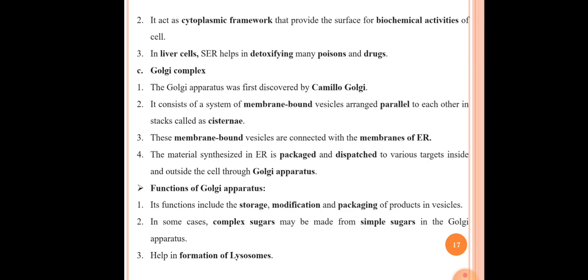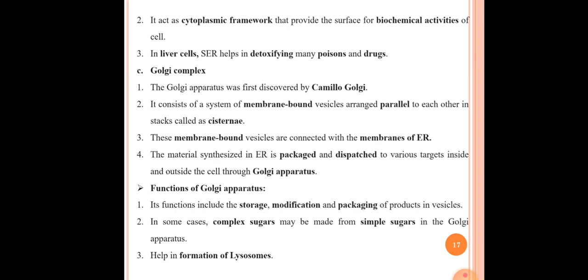Okay. So, our next cell organelle after endoplasmic reticulum is Golgi bodies or Golgi apparatus. In that, the first point is that the Golgi apparatus was first discovered by Camillo Golgi. The second point is it consists of a system of membrane-bound vesicles arranged parallel to each other in stacks called cisternae. Actually, those membrane-bound vesicles are called cisternae, which are arranged parallel to each other.